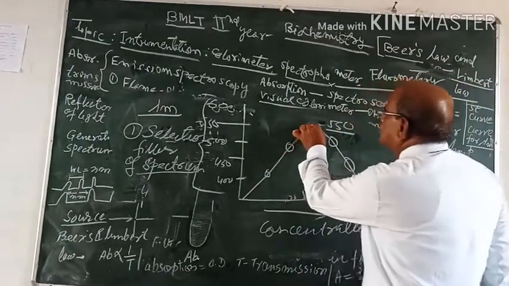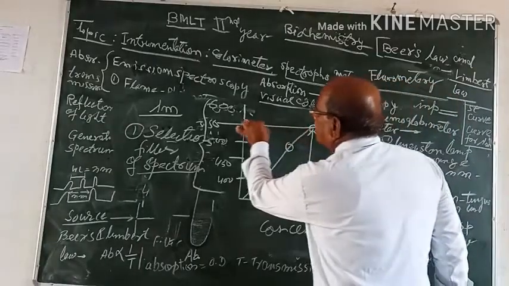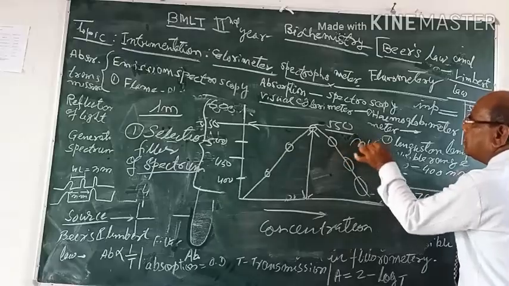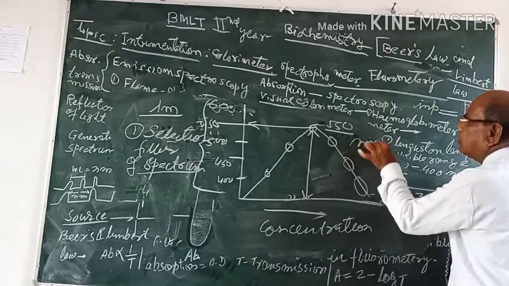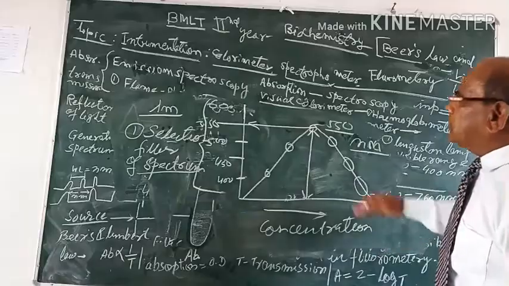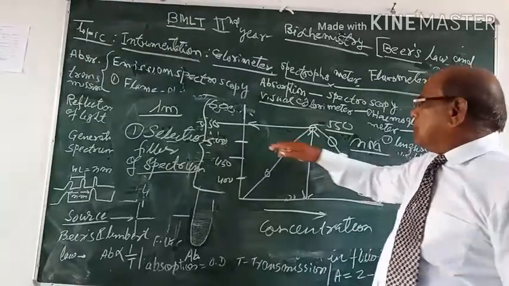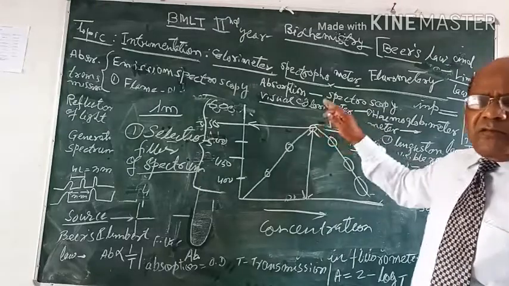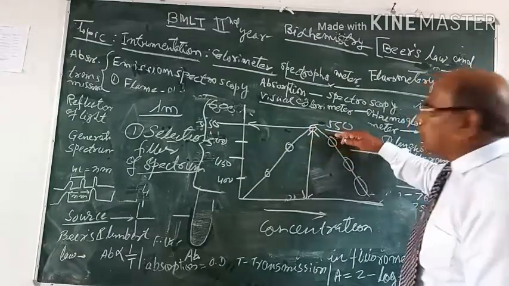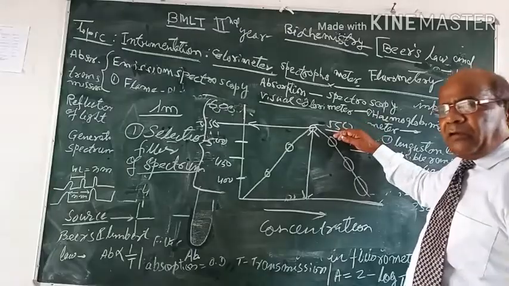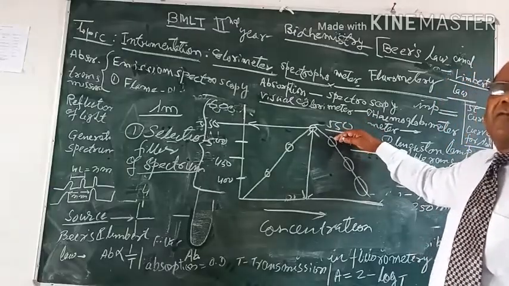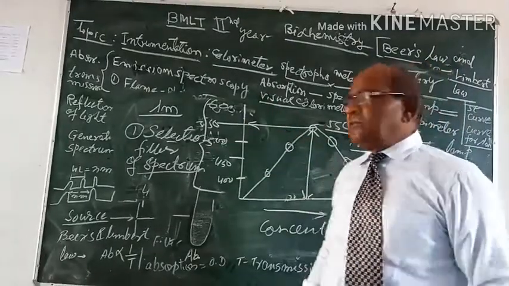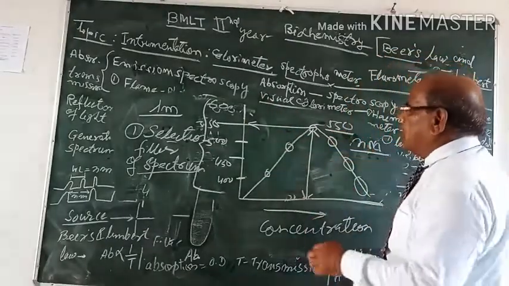Here in this case, the maximum absorption is at 550 nanometer. Therefore, the lambda max in this particular case is 550. So this is the first step, selection of the filter or spectrum, which is essential to follow Beer's and Lambert's law. The first step is selection of lambda max.